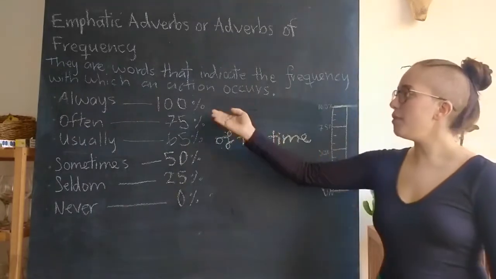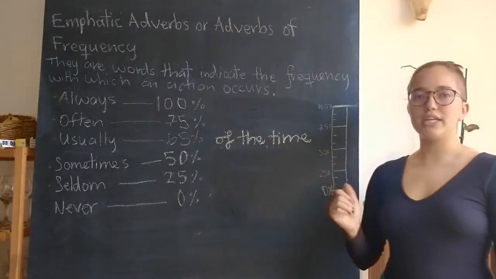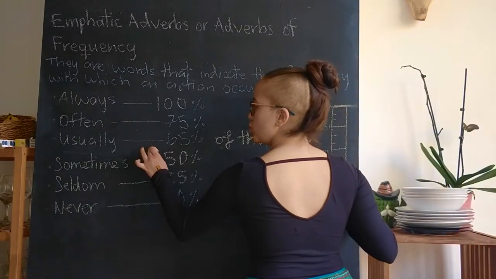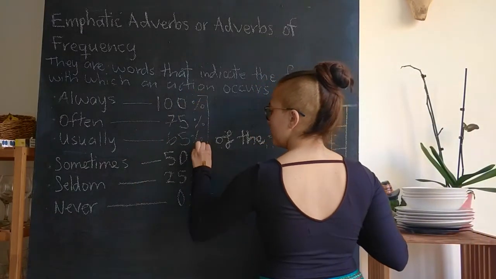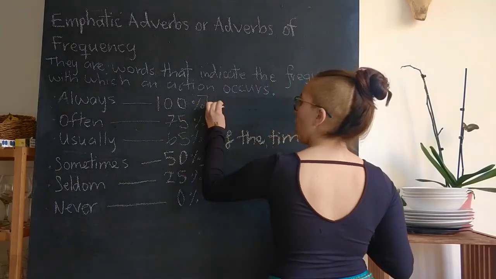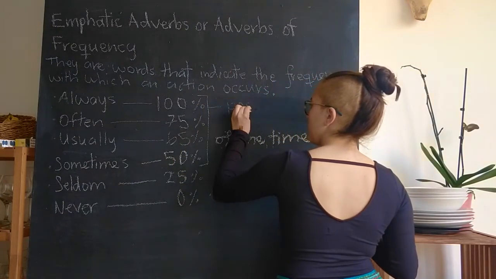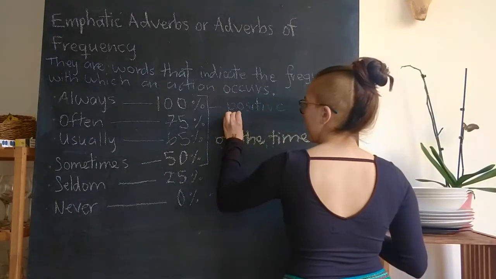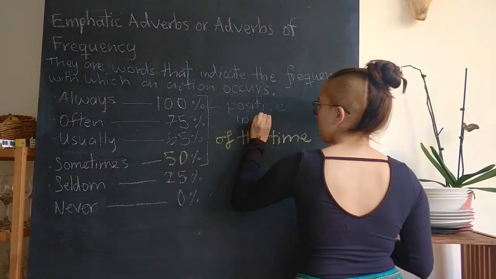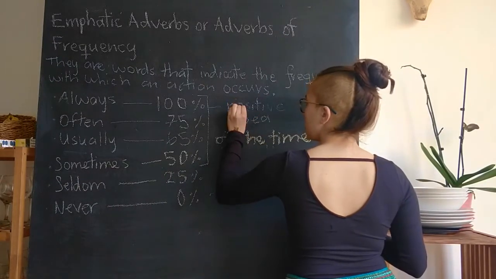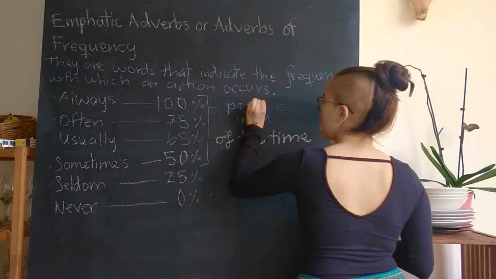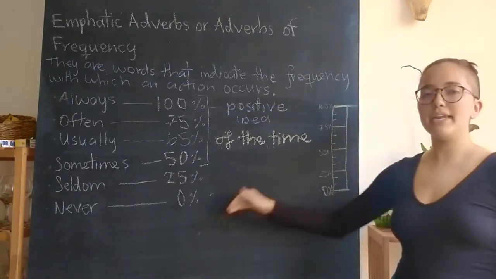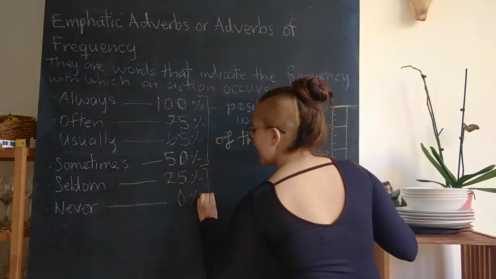Some of these adverbs show a positive idea or a negative idea. Always, often, usually, and sometimes all express a positive idea, whereas seldom and never express a negative idea.